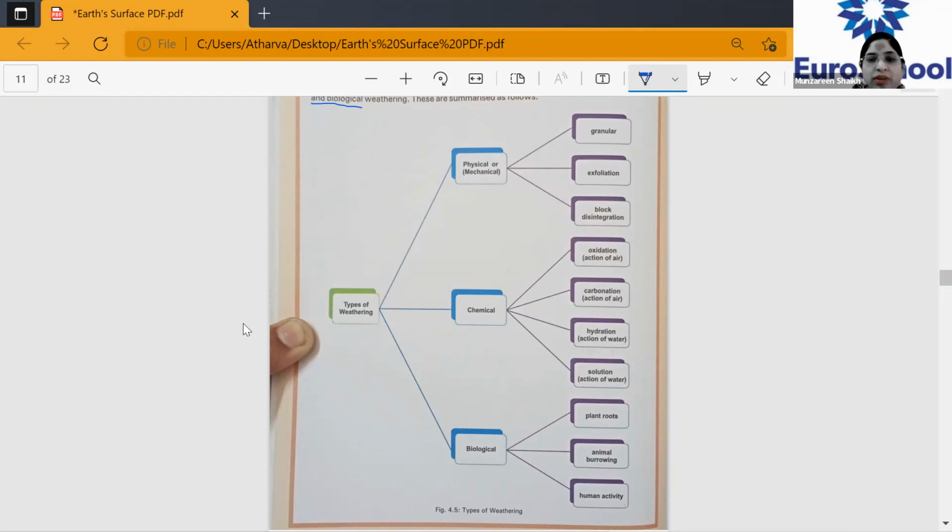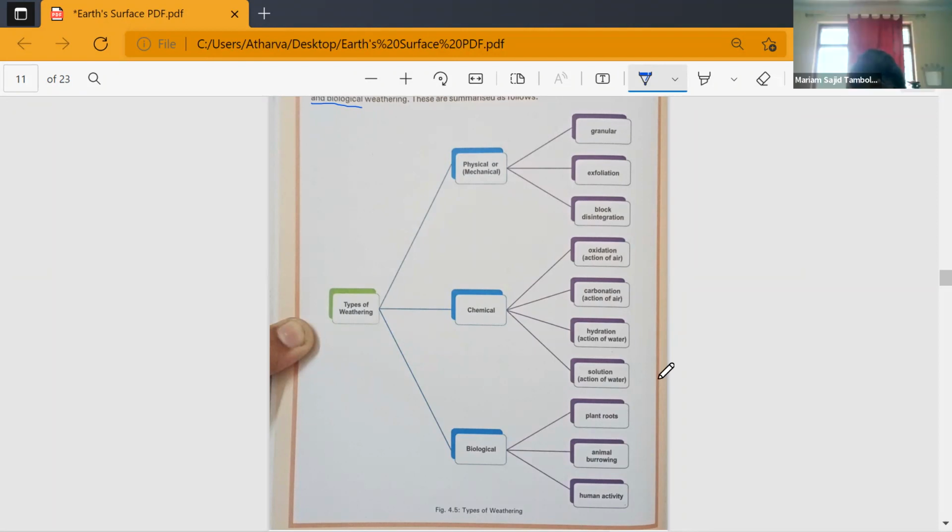What three things are responsible for physical weathering? Granular exfoliation and block disintegration. Very good. Why do we have chemical weathering? Oxidation, carbonation, hydration, and solution. So these are all related to air and water, right?